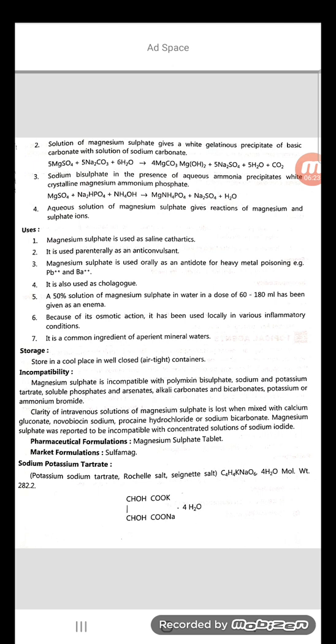This magnesium sulfate occurs as colorless crystals having a cool saline and bitter taste. It is soluble in water and sparingly soluble in alcohol. What is the mechanism of action of this drug? It is not absorbed from the intestinal tract and thus retains sufficient water within the lumen.